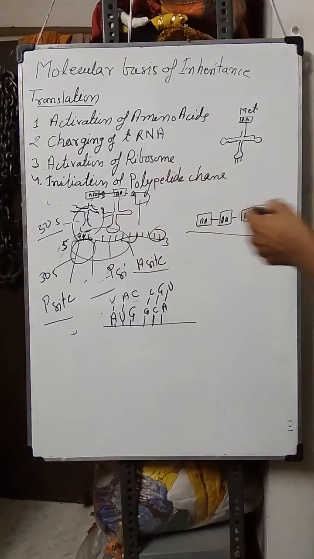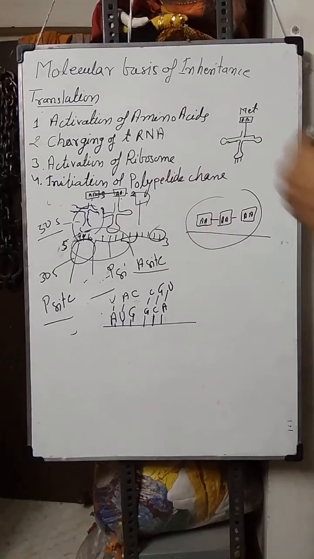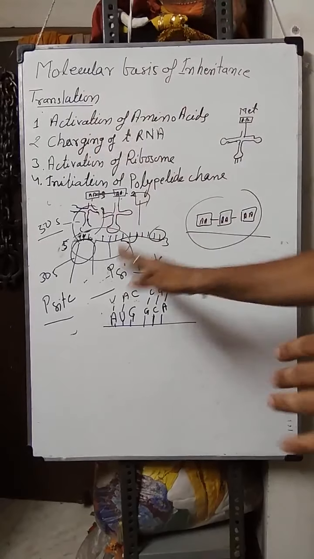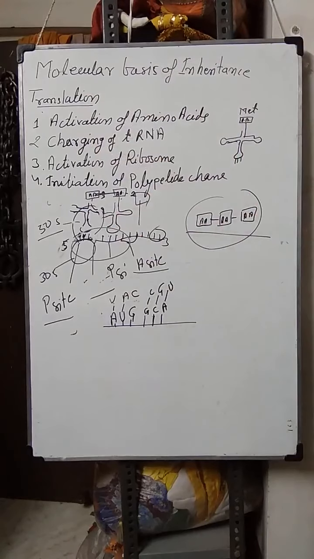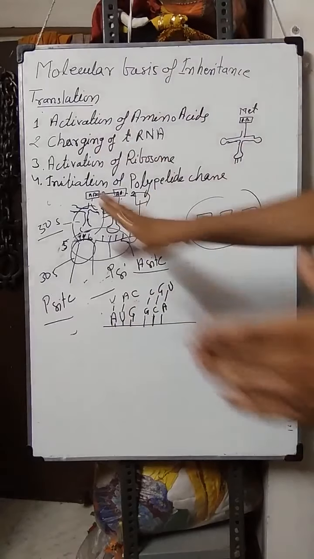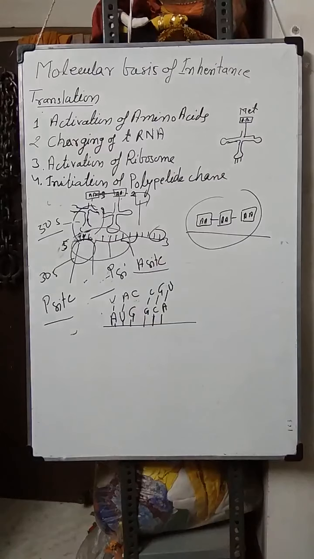after the formation of the polypeptide chain, transfer RNA will be free, messenger RNA will be dissolved, and the ribosome again detaches into the smaller unit and larger subunit. And this complete process requires different factors and different enzymes also, due to which the complete protein synthesis occurs.